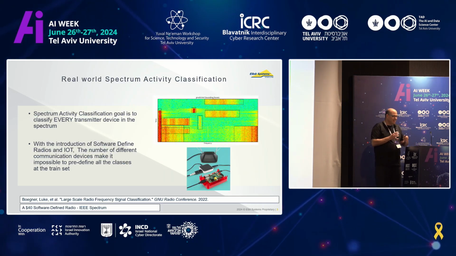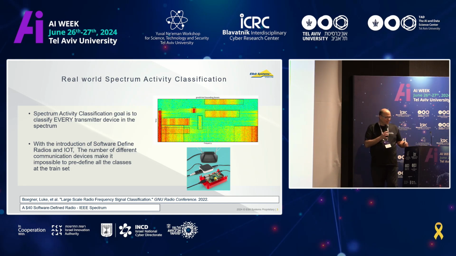So let's look at an example of one use case that we at Elbit Systems are very interested in, and it is real-world spectrum activity classification.